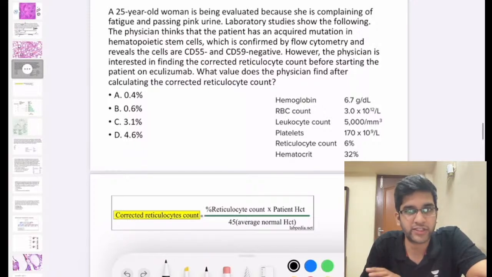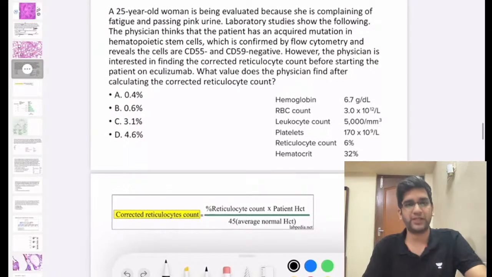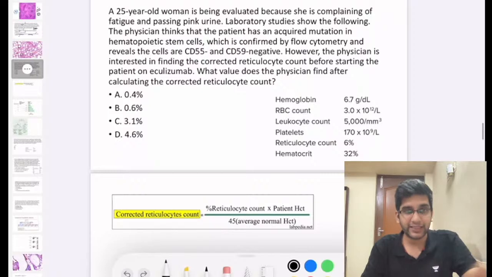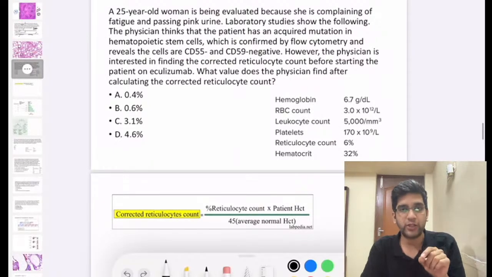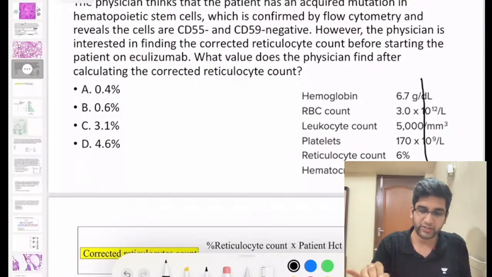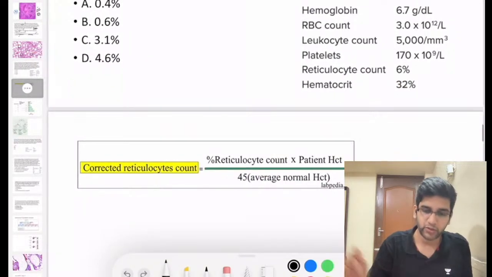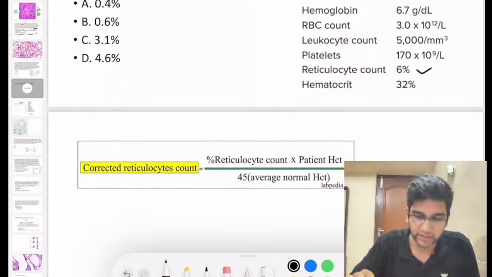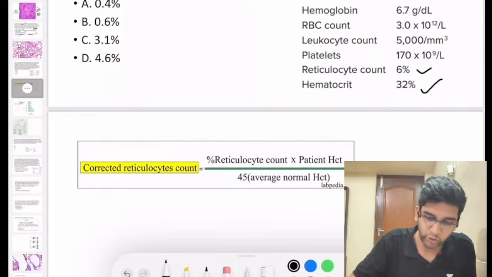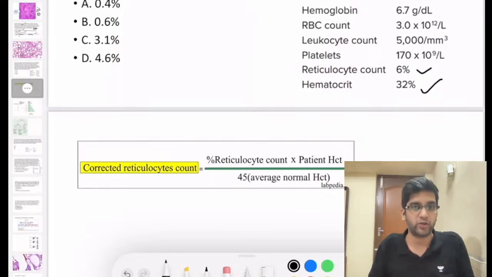First we'll confirm the diagnosis, right? That's a classical case of PNH, right? And I want to look at the corrected reticulocyte count. Here, if you look at the question, the normal reticulocyte count is 6%, right? You have a normal retic count which is 6%. You have the hematocrit value which is 32%. I need to know the corrected reticulocyte count.